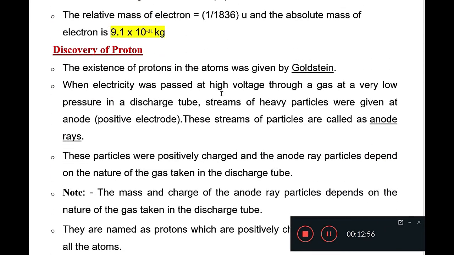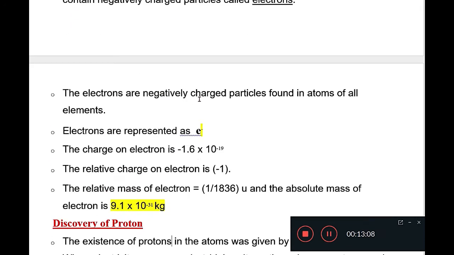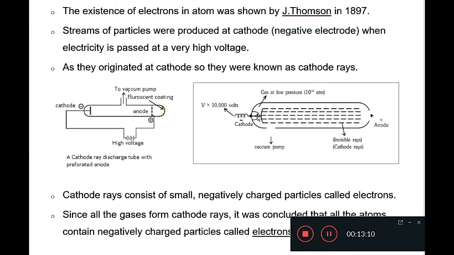When Goldstein passed electricity at high voltage through the gas, similarly to the previous experiment at low pressure in the discharge tube, this tube is called a discharge tube. Okay, this is made up of glass.